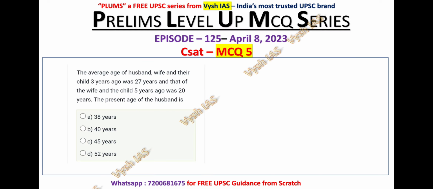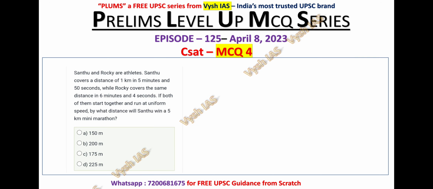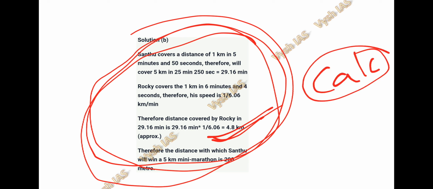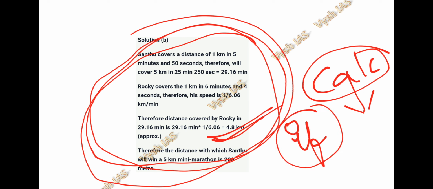So I've given two homeworks to you. One homework is, I have described how to solve this problem in today's video. Today I have told you how to solve this particular problem. The calculation part is something which you have to do today. You have to even improve your calculation speed. If you know the process but don't know the calculation part, there will be no use. That is the reason I'm giving you homework. You have to calculate it yourself and mention that calculation in the comment box, or you can tell the final answer. If you are done with the calculation, just write done in the comment box. It is just for your satisfaction.